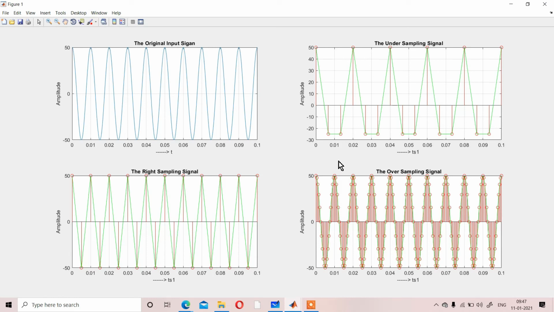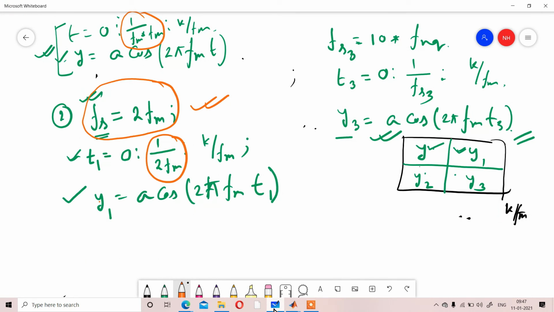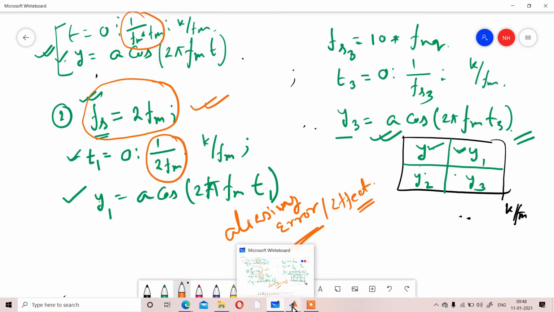Yes. So that error is called the aliasing error, the aliasing effect.